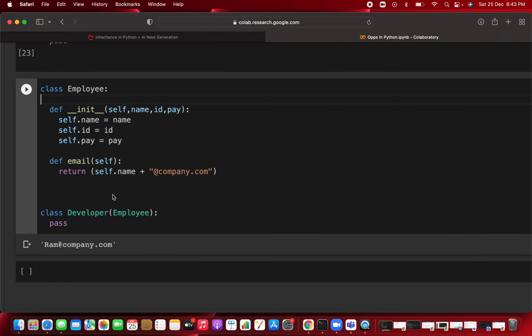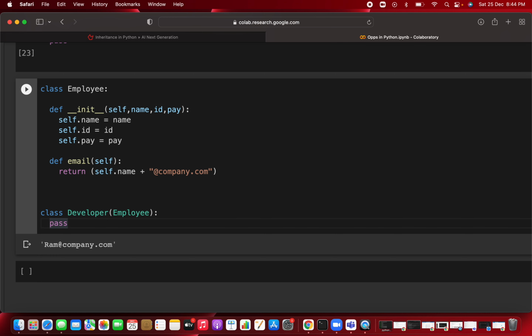Clear? Because in the employee class you already have the init method, that is the constructor, and you already have the email method. Whenever you create the developer class, you pass the parameter in the parentheses, that is employee. Now employee is the parent class, and developer becomes the child class, because you are inheriting all the properties from the employee class. The class from which you inherit all the methods and attributes is called the parent class.